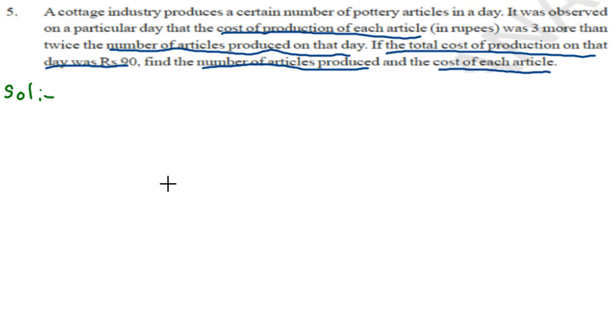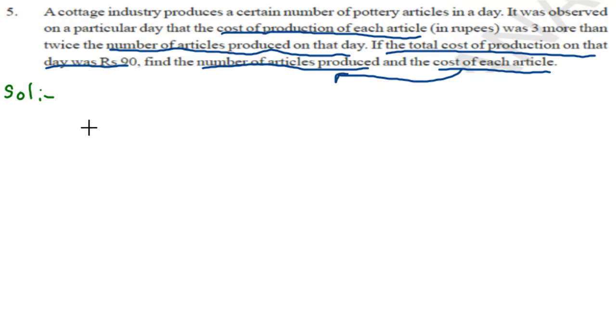So here the cost of each article is dependent on the number of articles that are produced on that day. So if we know the number of articles produced on that day, we are able to find the cost of each article. But these two quantities we do not know. It is not given. So for that, let us first assume the number of articles that are produced on that particular day.